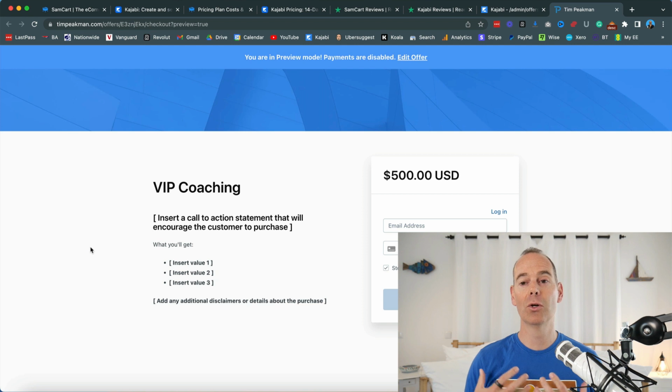But personally, for me, I don't see the value, or I don't see the need to have both these days. I don't need SamCart logged in and bolted onto my Kajabi, so I have just gone all in on Kajabi. So there you go, a quick overview of Kajabi versus SamCart and the functionalities of each.